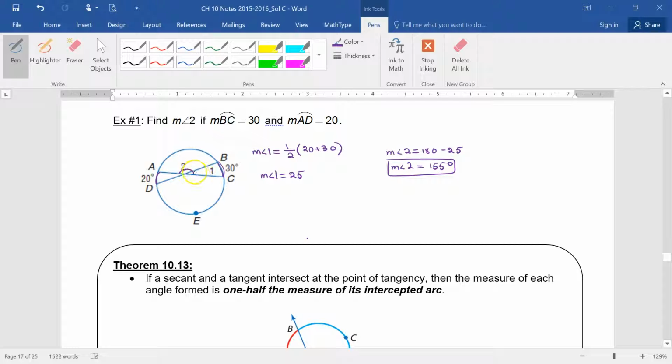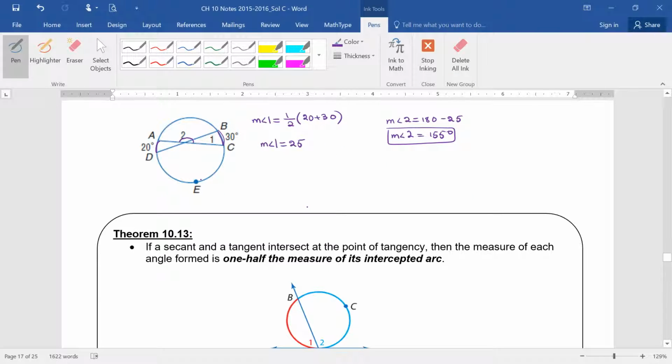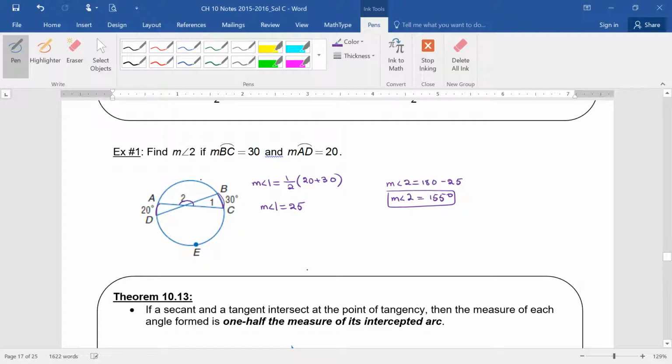Well, because it's a linear pair, right? Think back to chapter 1 and 2. It's a linear pair. All right. Now, here, if we didn't know it was a linear pair, you found angle 1. You have two secants, right? Two secants that are intersecting where?